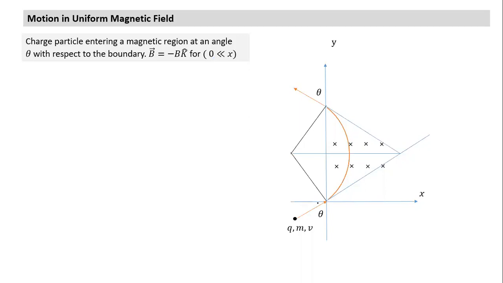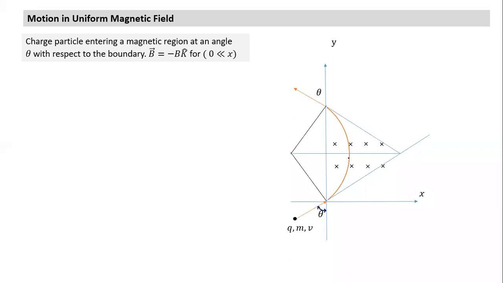But unlike the previous case, the charged particle enters at an angle theta. So just see what kind of motion it will have here. Are you all following this figure? What does this orange line indicate? The tangent at that point.